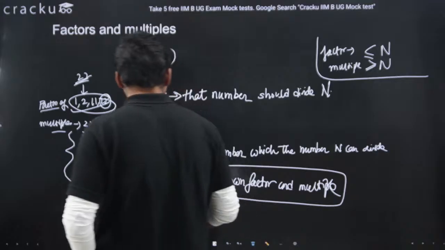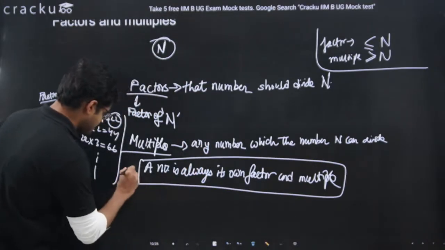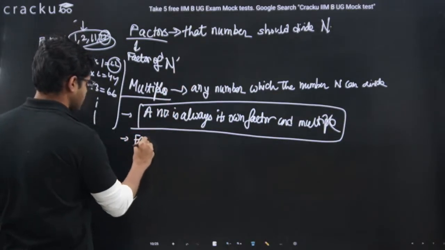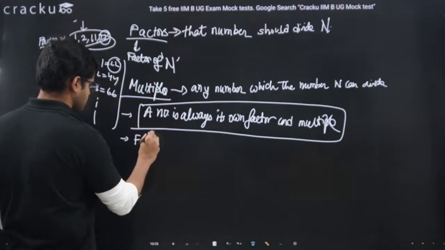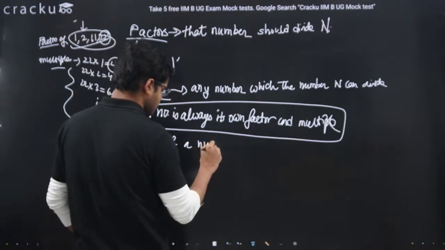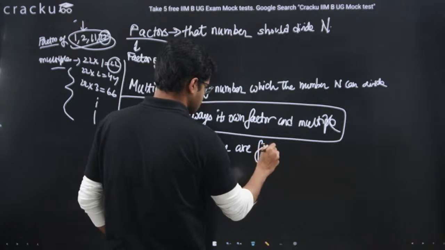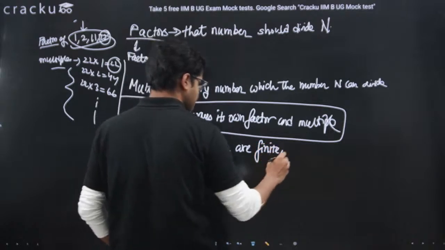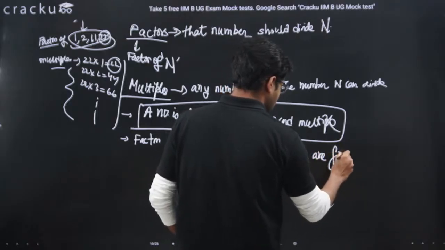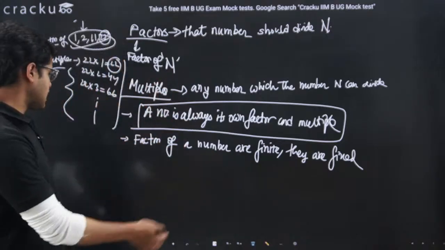So another conclusion is factors of a number are finite, they are fixed, and the way to count them that we will learn in the next slide.